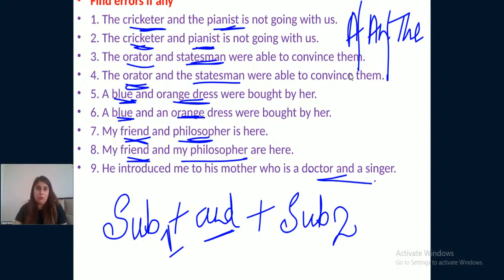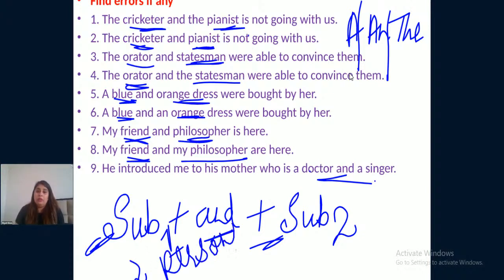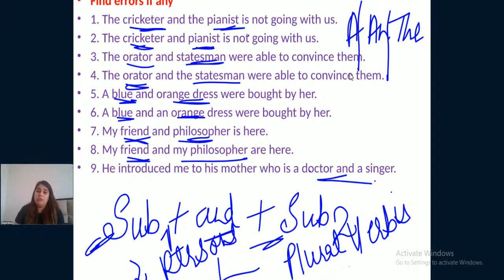What I'm saying is, if there are two subjects in a sentence, both joined with the help of "and", and an article is used before both the subjects, as in this sentence, the cricketer and the pianist, then it means we are talking about two persons, and that's why a plural verb is used.